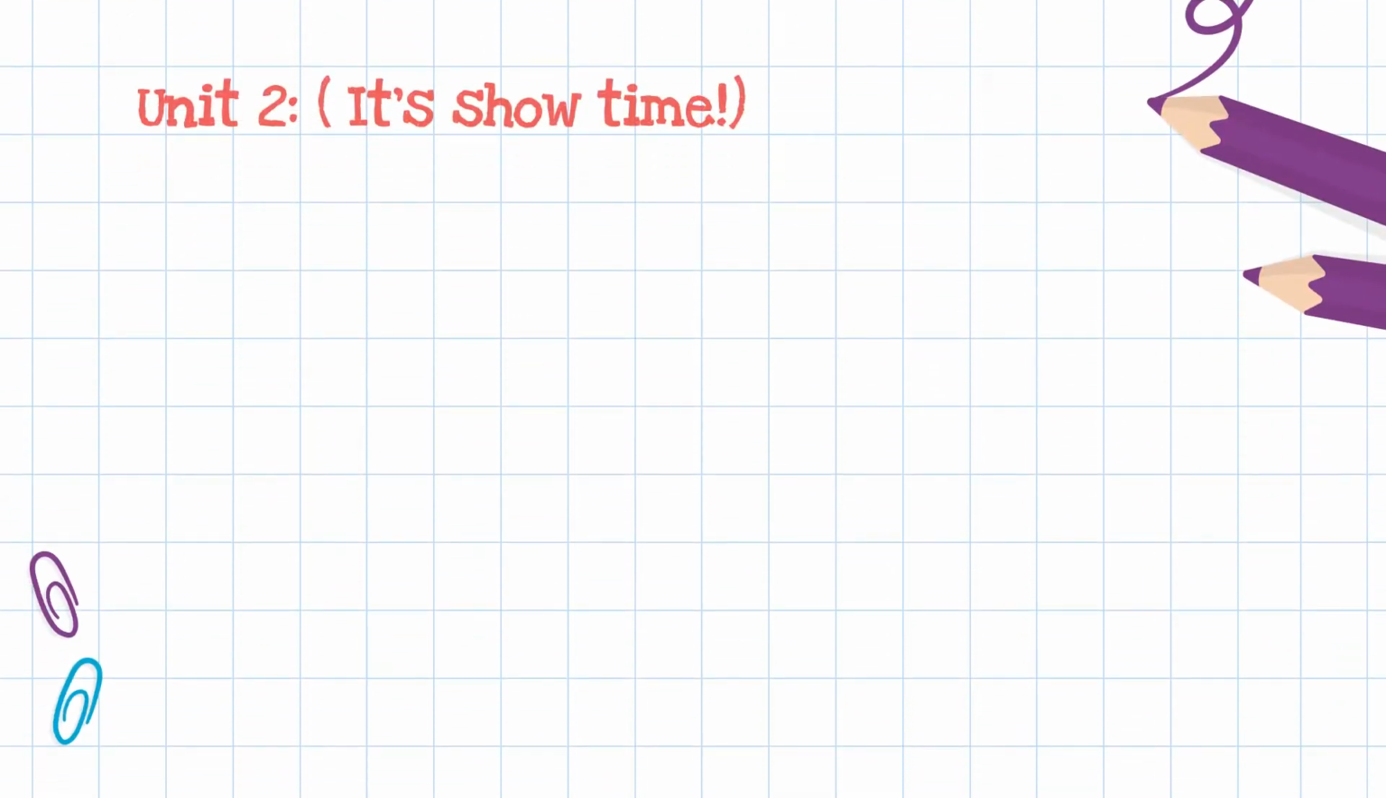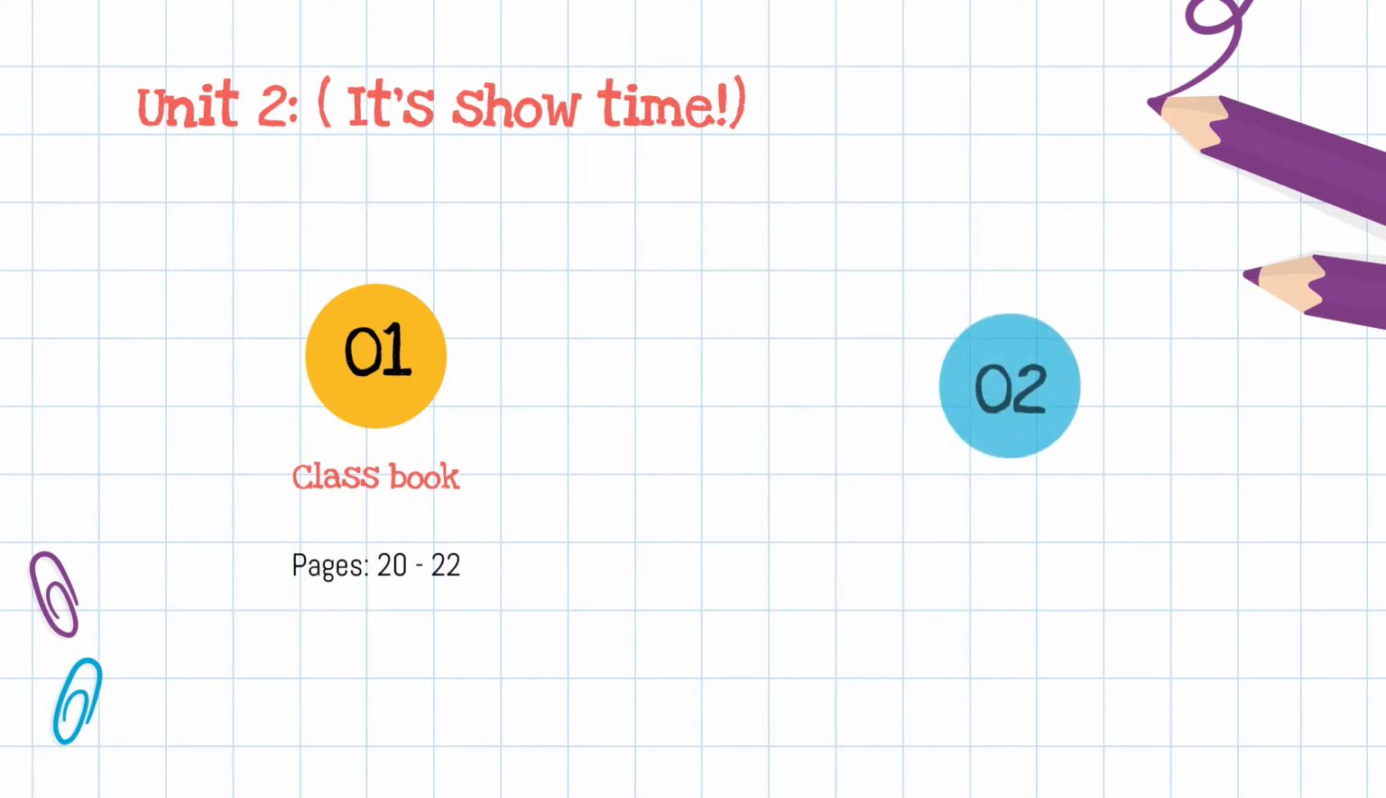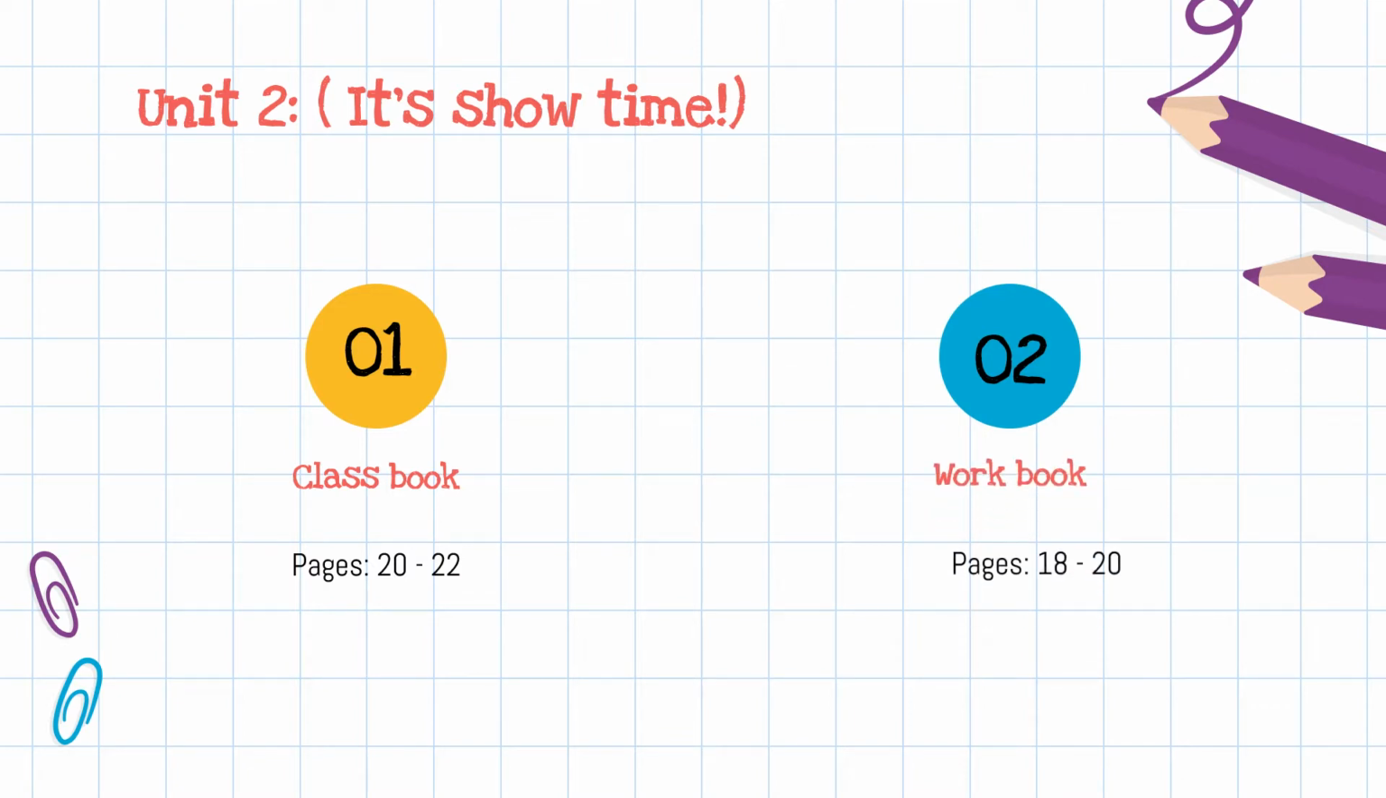Now, we are going to move to our class book, Unit 2. For your class book, we are going to work with pages 20 to 22, and for the workbook, we are going to work on pages 18 till 20.